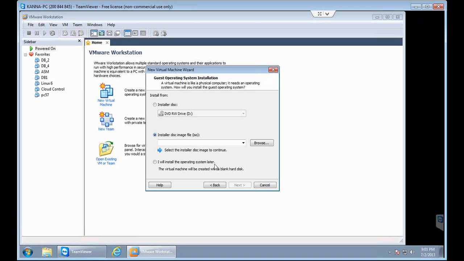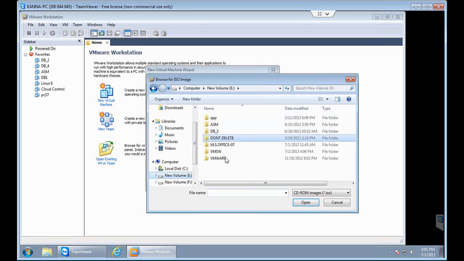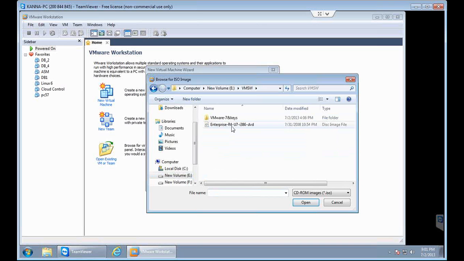If we go with the second option, which is usually what we will be doing, click on this browse button and point to the location where you have your software. For example, in my case, my software is available in this folder, VMSW, and under that this is my ISO file.